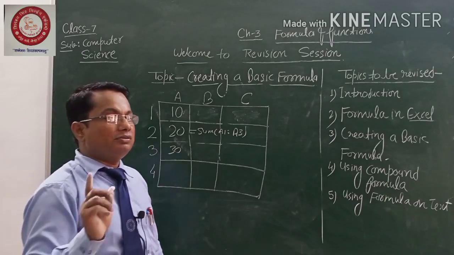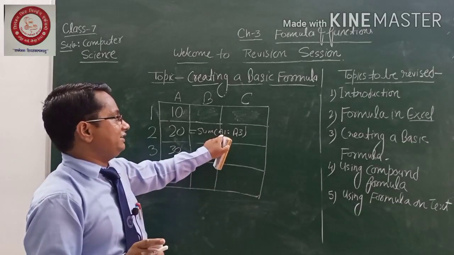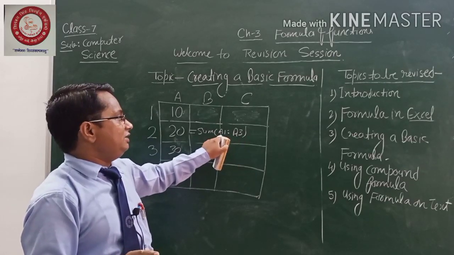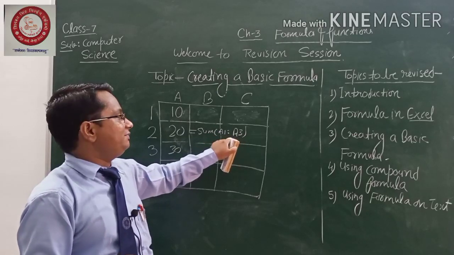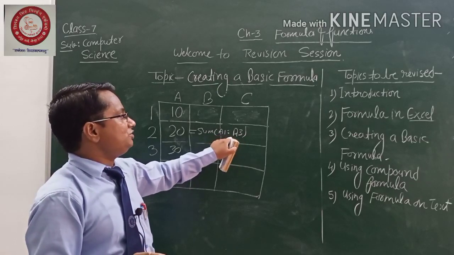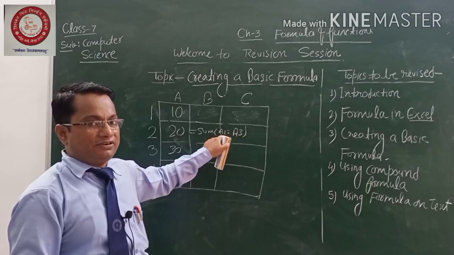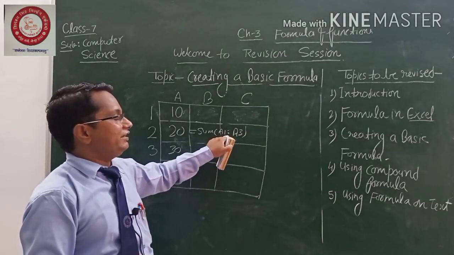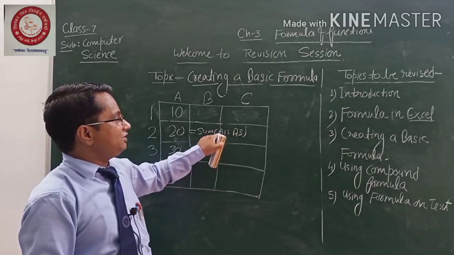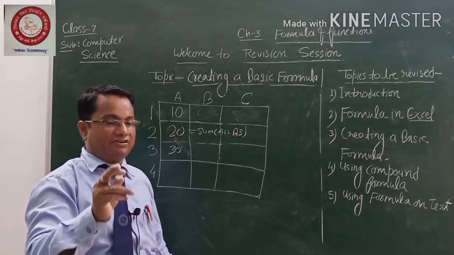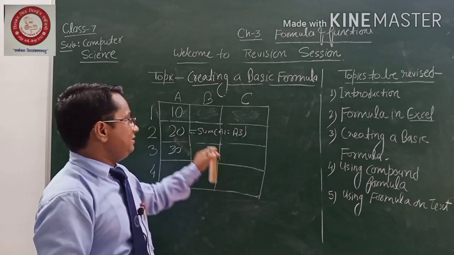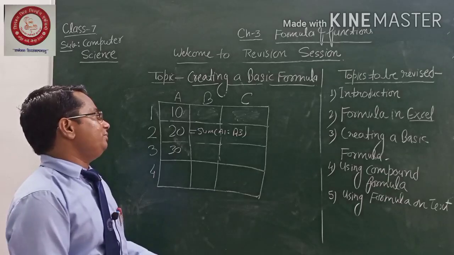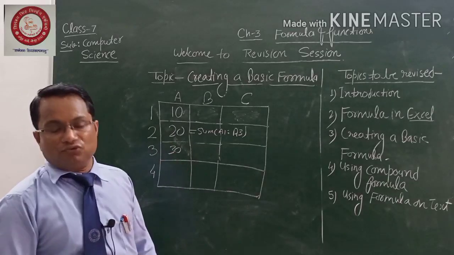Whenever you are talking about a range, it is always between the starting address and the closing address, with a colon between them. The colon is the separator, so A1 to A3 means A1, A2 and A3, and the SUM function will add all these numbers. So this is one way to use the basic formula.